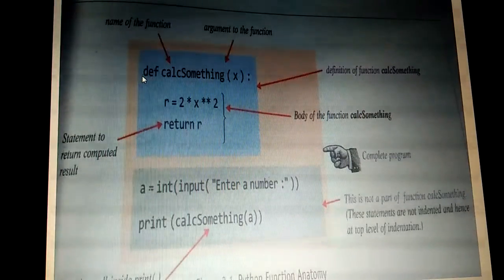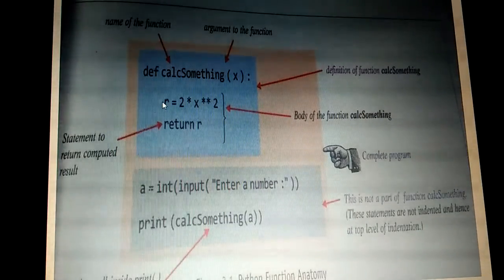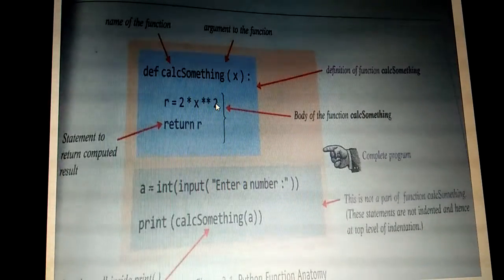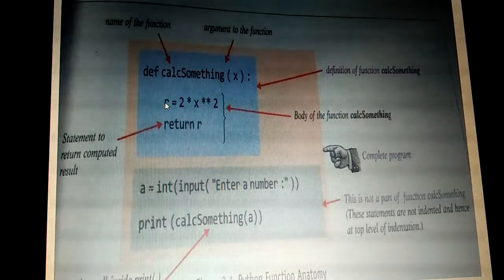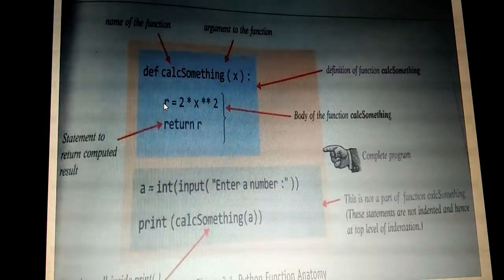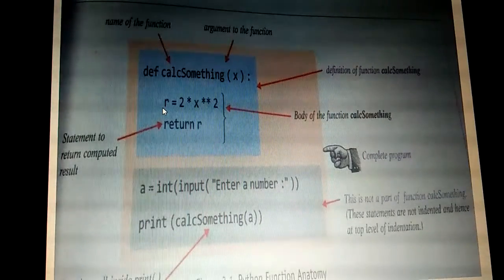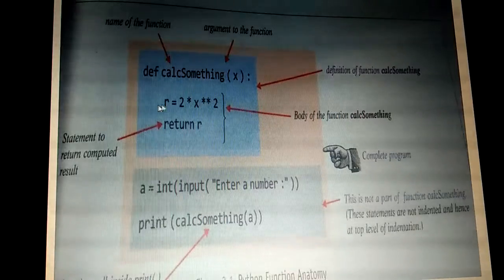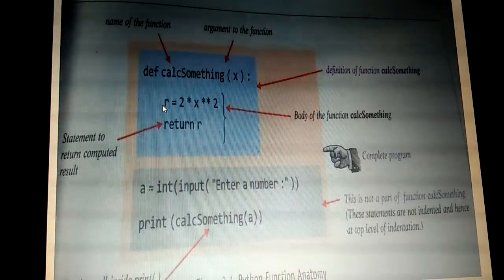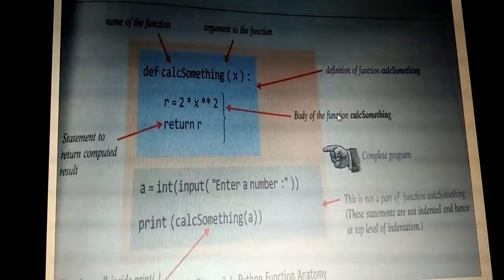Here def started at the edge of the editor, and r equal to 2x square and return r are written after some spaces. That only indicates the indentation level, that is the blank space we give before the statement. So totally 4 blank spaces, 4 cursor places, we need to leave for the function body.